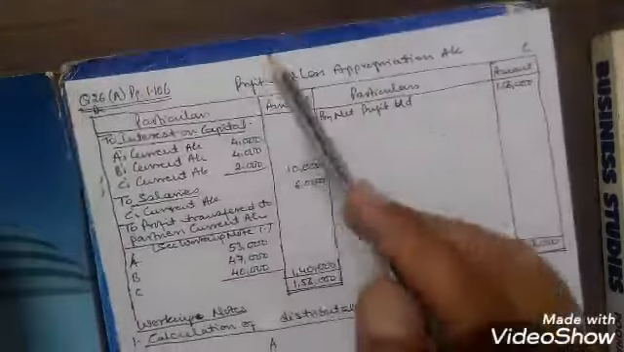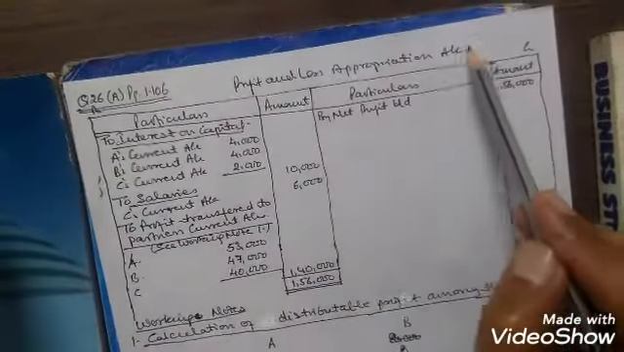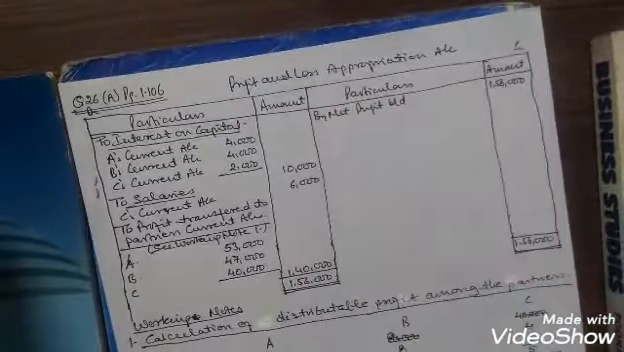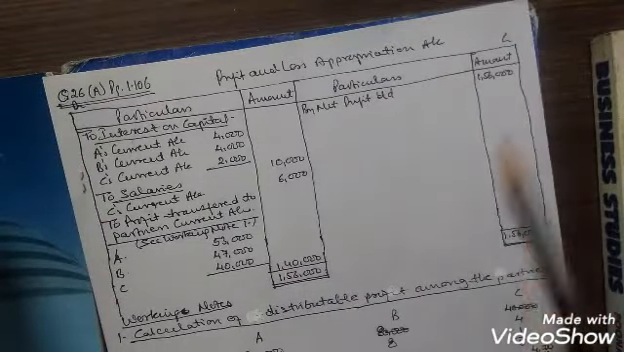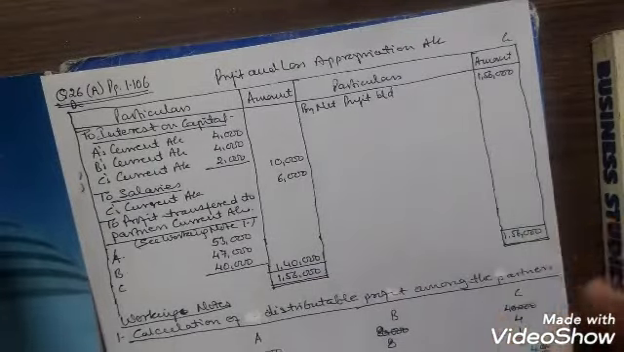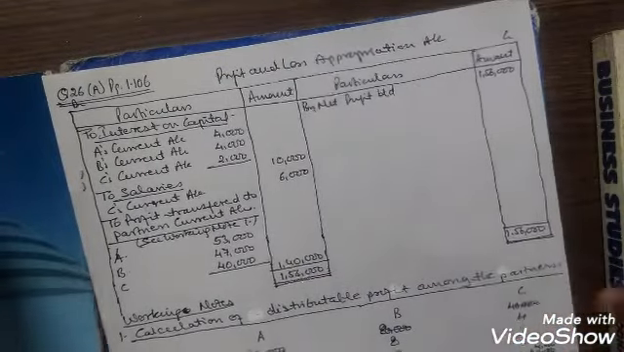Now first of all we will prepare the profit and loss appropriation account. The date is not mentioned, so we will just write profit and loss appropriation account. On the credit side, by net profit brought down 1,56,000. No other adjustment is there.